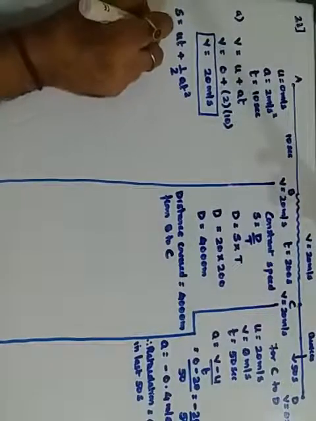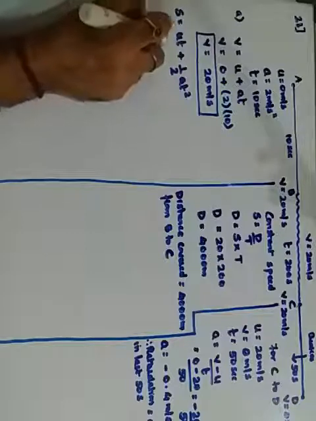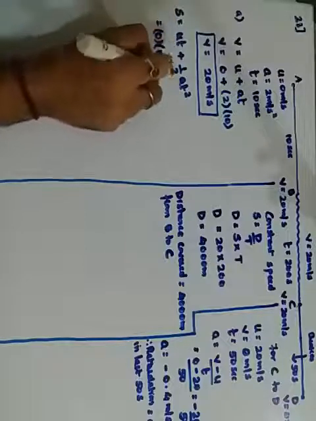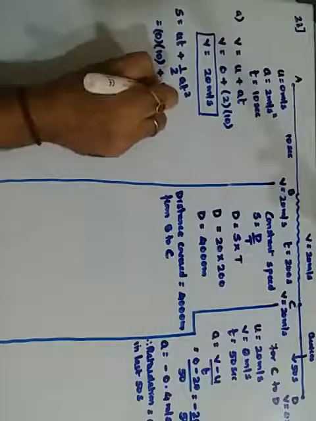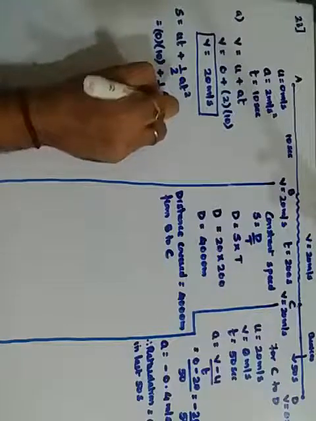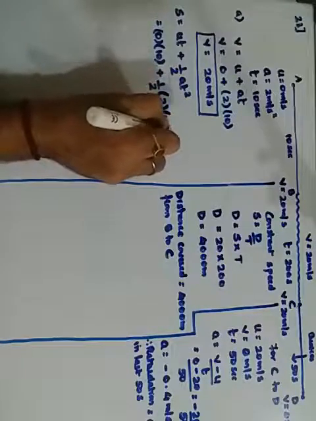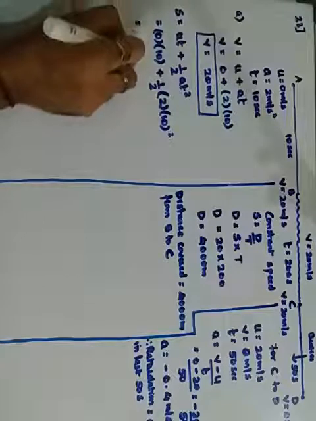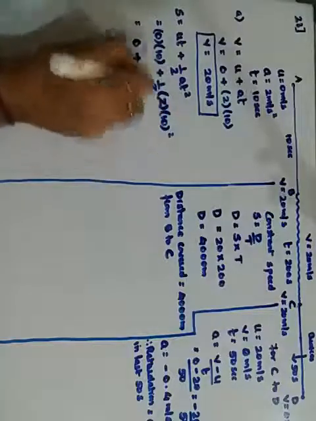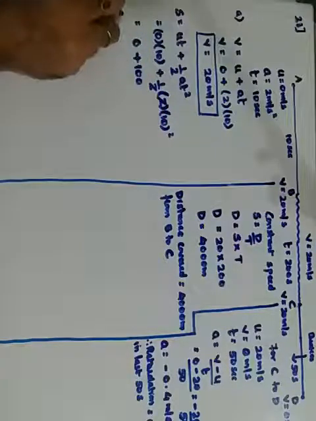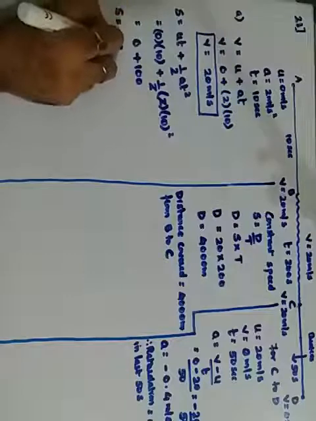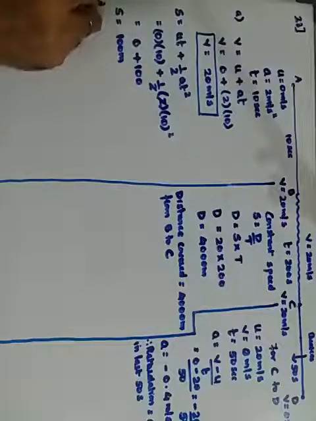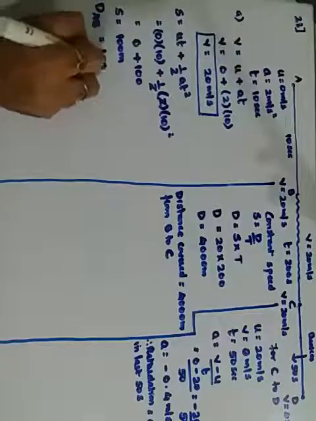So u is 0 into t is 10, plus half into a, acceleration is given as 2, into t square, which is 10 square. This remains 0 plus, 2 and 2 cancel, 10 square is 100. So your distance covered from A to B is 100 meters.